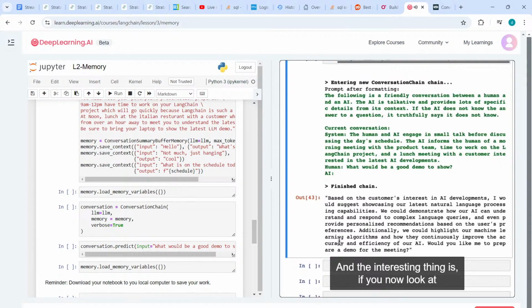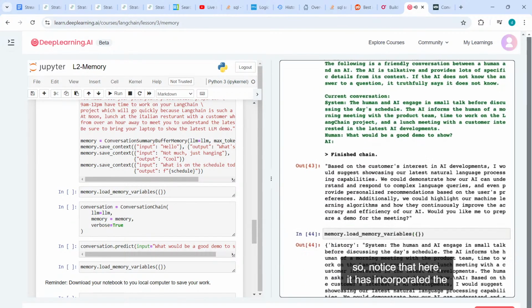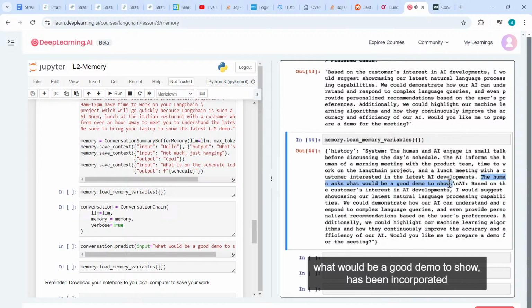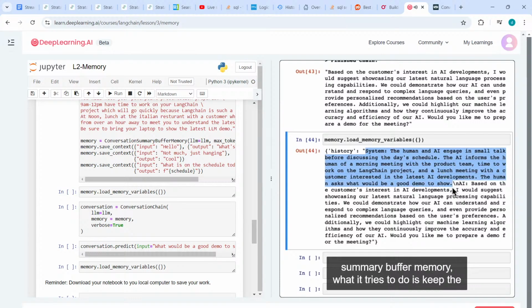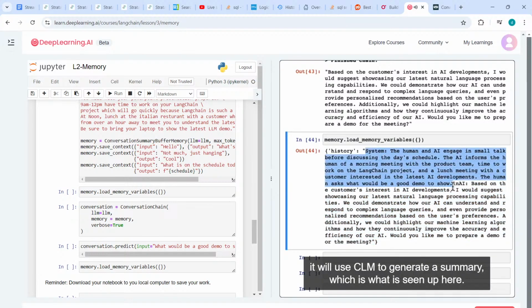And the interesting thing is, if you now look at what has happened to the memory, notice that here it has incorporated the most recent AI system output, whereas my utterance asking what would be a good demo to show has been incorporated into the system message, the overall summary of the conversation so far. With the conversation summary buffer memory, what it tries to do is keep the explicit storage of the messages up to the number of tokens we have specified as a limit. So this part, the explicit storage, we're trying to cap at 100 tokens because that's what we've asked for. And then anything beyond that, it will use the LLM to generate a summary, which is what is seen up here.